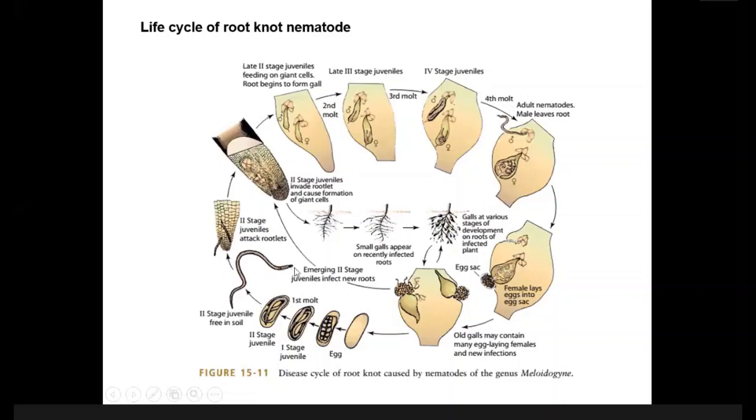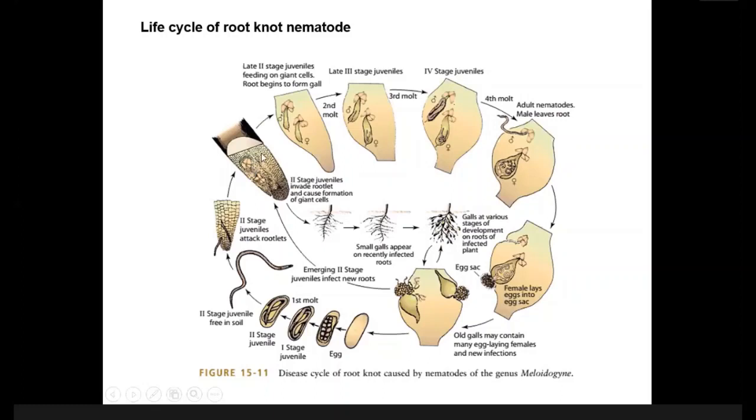You can see here. And this second stage juvenile looks for the host. They can locate the host surface. And you can see here, just below the root tip, they penetrate the root surface and go inside the root. Okay, the second stage juvenile. So they locate the vascular bundle of the root.